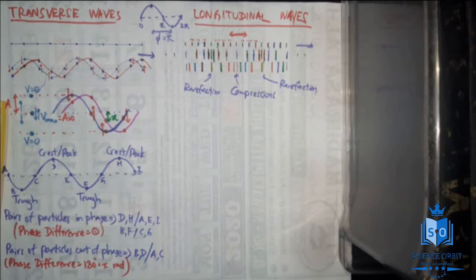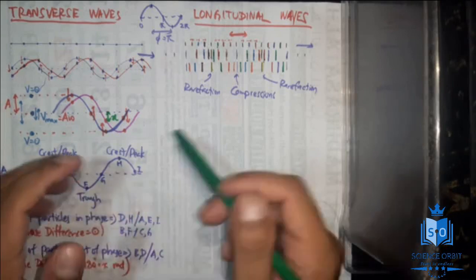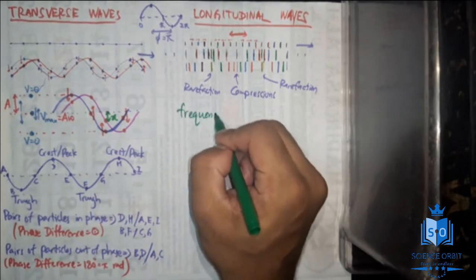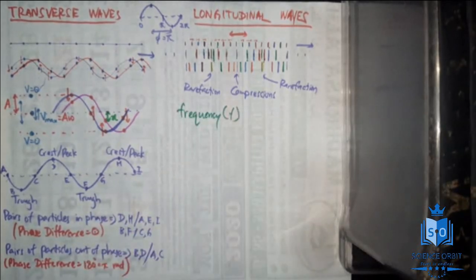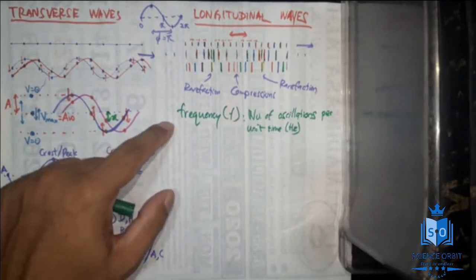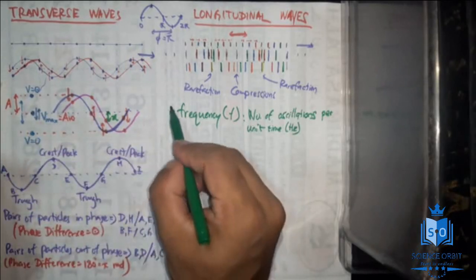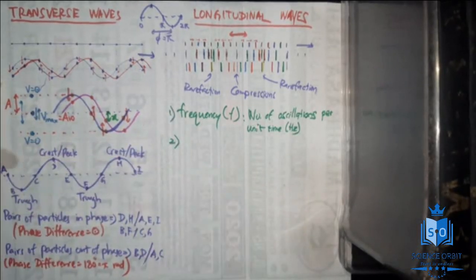Now we know a few things about frequency. Every wave has something called frequency, f. We know frequency is the number of oscillations per unit time. Every wave has a frequency because waves are created due to oscillations. So that is frequency, number one. And second one, we learnt about amplitude.